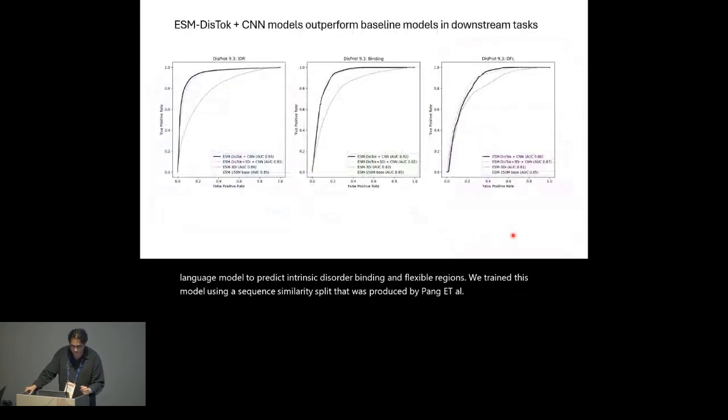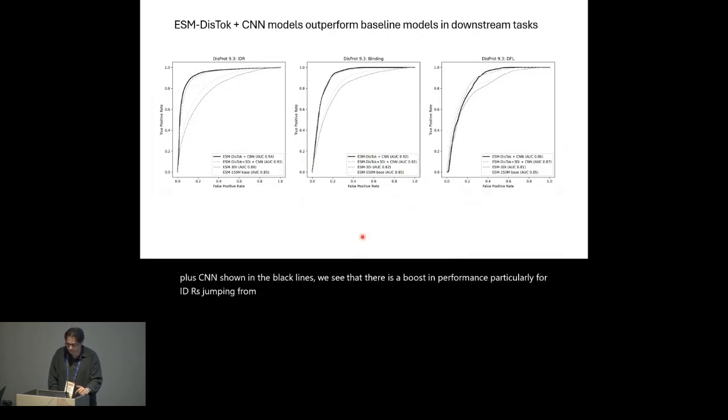What we find is that when we're comparing all of our fine-tuned models here, ESM disttalk plus CNN, shown in the black lines, has a boost in performance, particularly for IDRs, jumping from 0.85 to about 0.94. We see the same pattern for binding and also for disordered flexible linkers, so DFL.